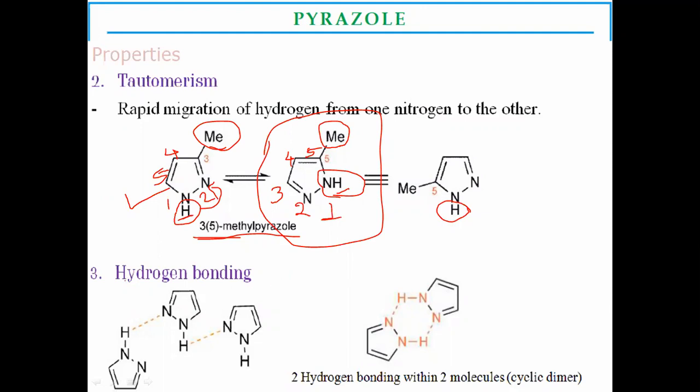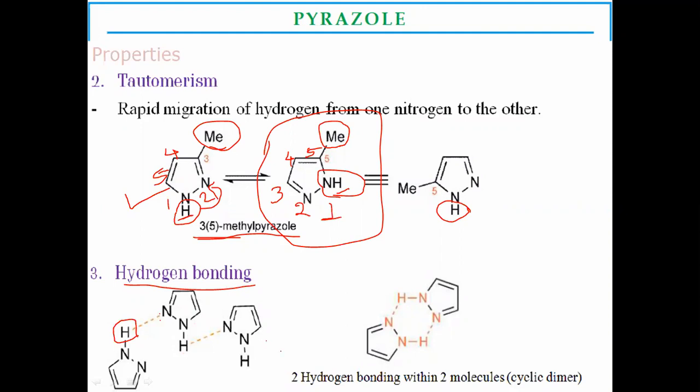The third property is hydrogen bonding. The nitrogen containing hydrogen binds with the second nitrogen, where the unshared electrons are present. Due to hydrogen bonding between two molecules, they form cyclic dimers.